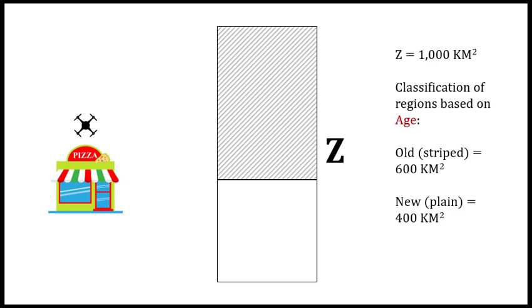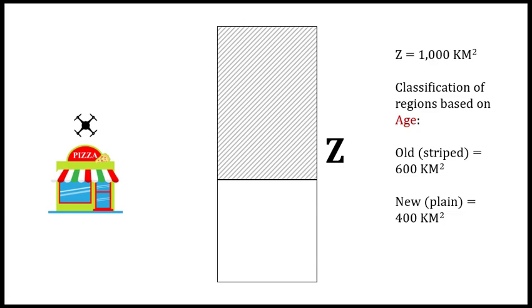One is called the old region, which is this striped area, which covers 60% of the city. It has 600 square kilometers out of a total of 1,000 square kilometers. And the new region, which is represented by the plain area, is 400 square kilometers. So it's 40% of the whole city.